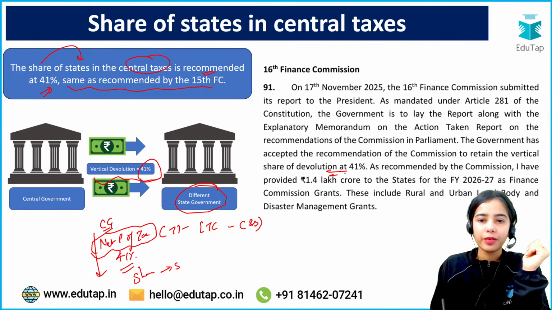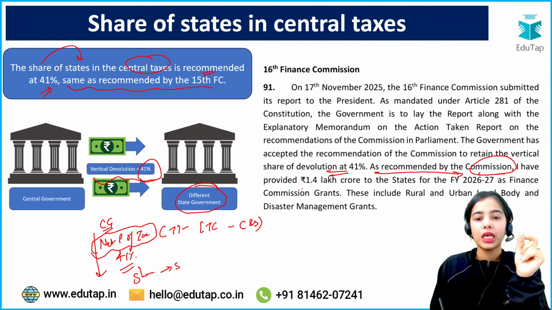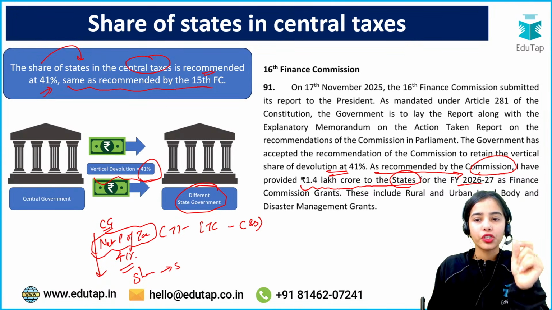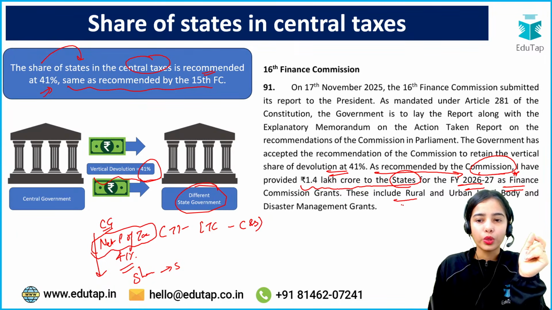Another important point to remember is that, as recommended by the Finance Commission, 1.4 lakh crore of grants are provided to the states for the financial year 2026-27 as the Finance Commission grants. These include rural and urban local body grants and disaster management grants.